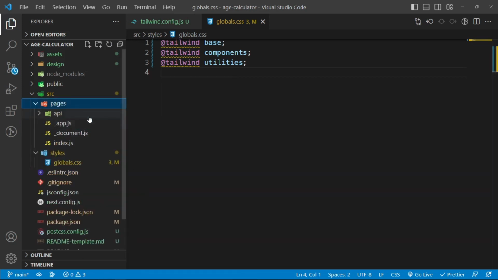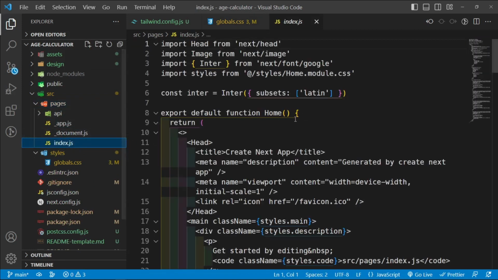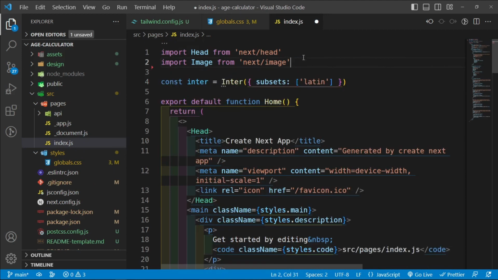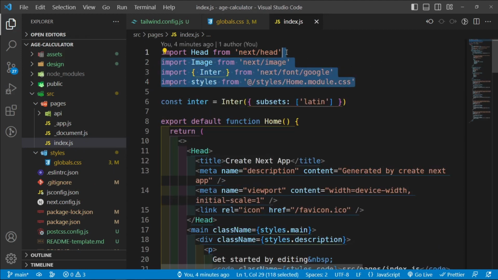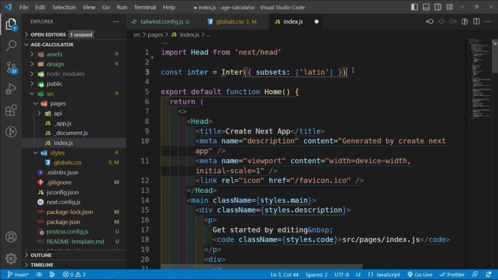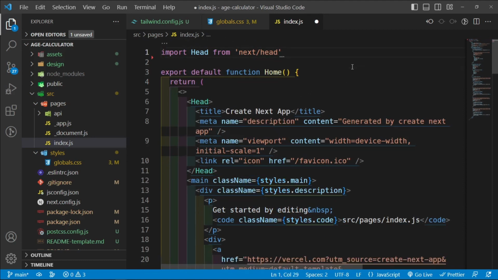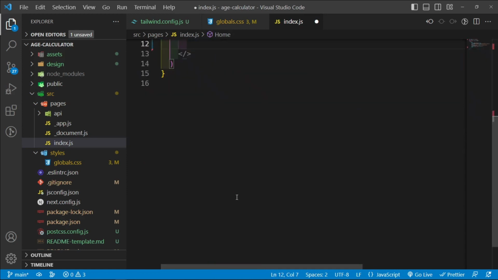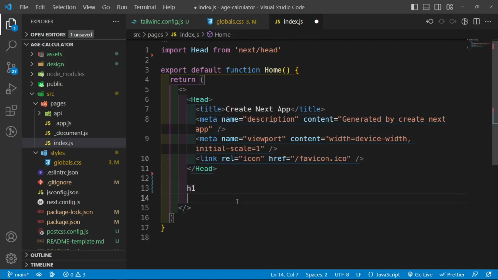And then inside the pages folder, let's go inside the index.js, and we're going to remove this part up to here. Yes, let's remove everything up to the head, and then let's remove this as well. We don't need it. And then we're going to remove everything inside the main element, all the way to the bottom. And then let's return an h1 that says age calculator.